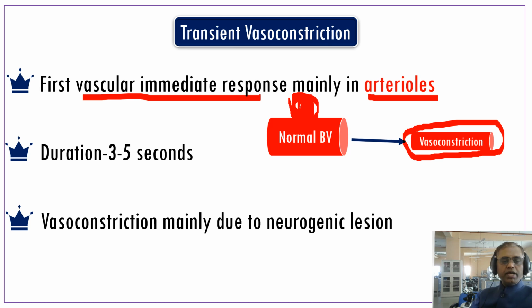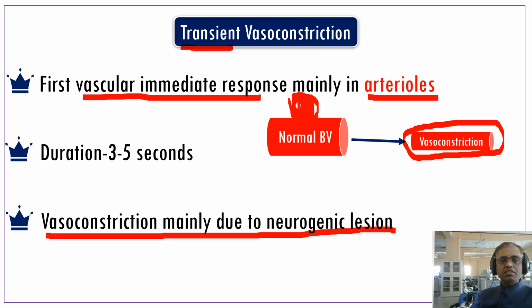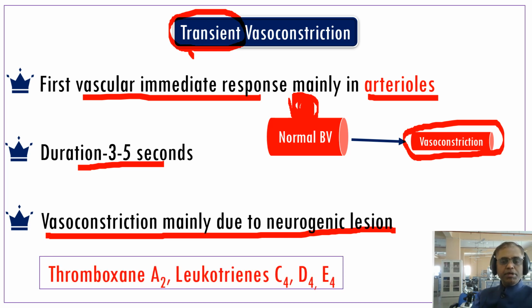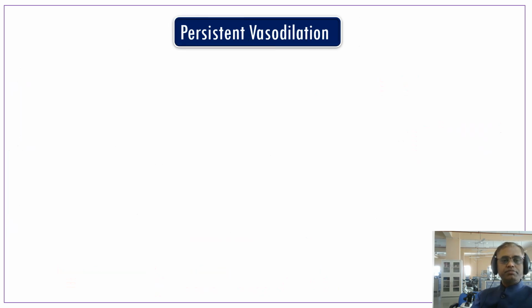The question comes, why does the vasoconstriction occur? The vasoconstriction is mainly due to neurogenic lesions. So things to remember: this is transient, that means it is a temporary vasoconstriction, the duration is 3 to 5 seconds, and it occurs due to neurogenic lesions. Some chemical mediators are also responsible for the vasoconstriction, that is thromboxane A2 and leukotrienes C4, D4 and E4, very important for MCQ. This is the first event.